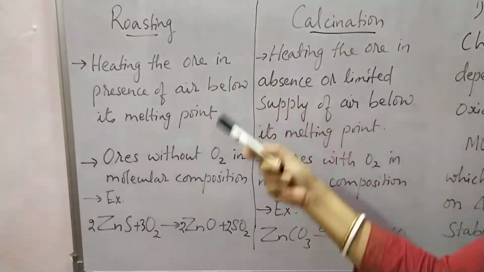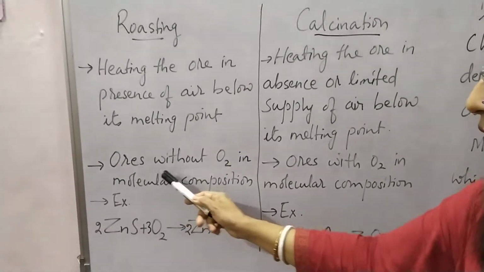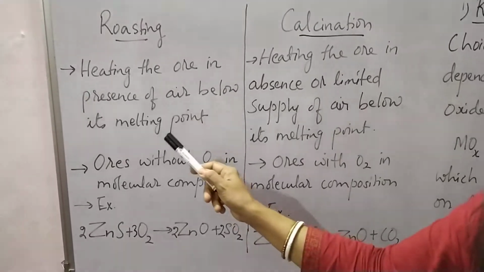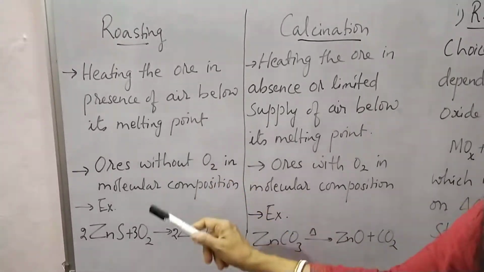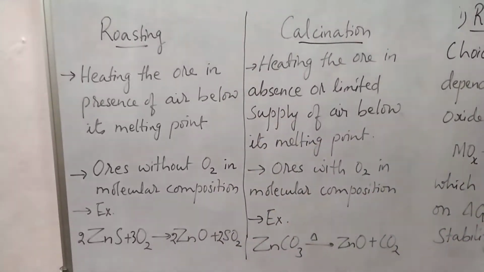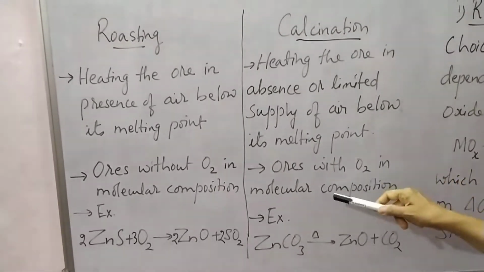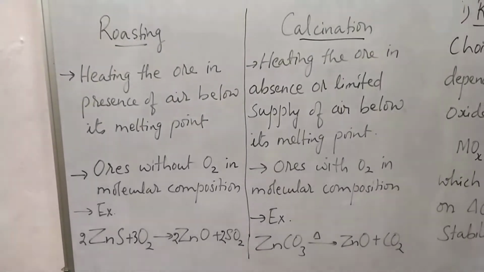So which type of ore can be roasted? The ore without oxygen in its molecular composition. When the molecular formula doesn't have oxygen, roasting is to be followed. But calcination is a process where the ore is already having oxygen in its molecular composition.